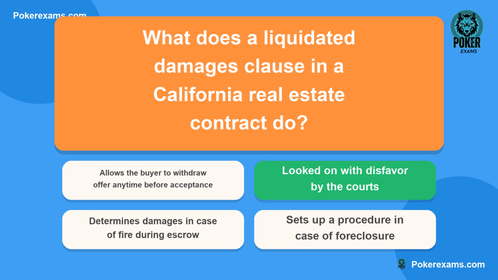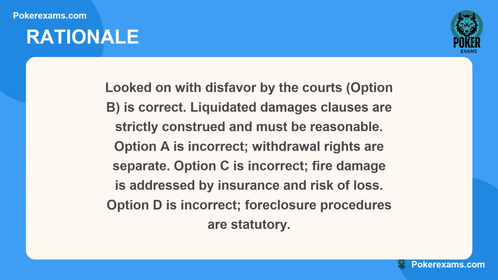The correct answer is B. Here is why. Looked on with disfavor by the courts, option B, is correct. Liquidated damages clauses are strictly construed and must be reasonable. Option A is incorrect. Withdrawal rights are separate. Option C is incorrect. Fire damage is addressed by insurance and risk of loss. Option D is incorrect. Foreclosure procedures are statutory.